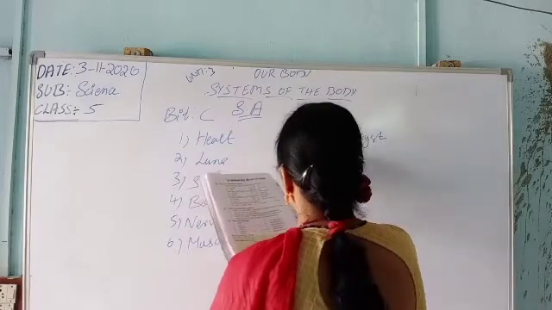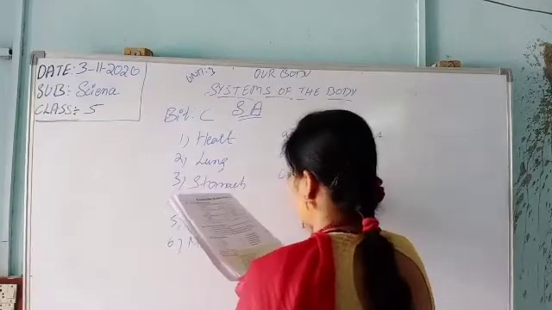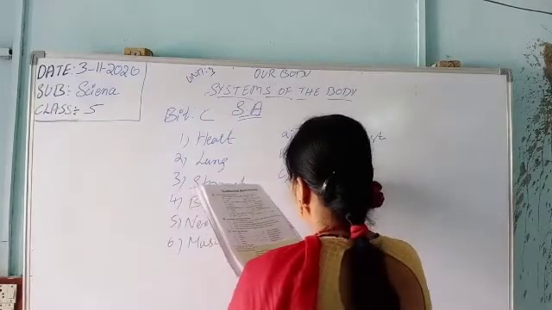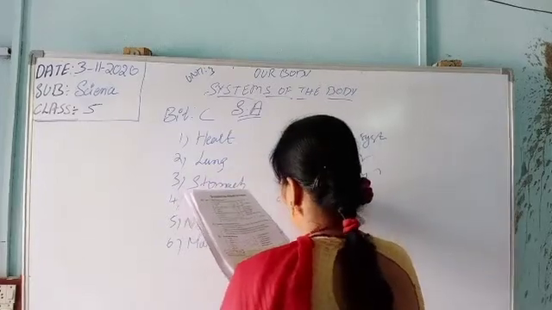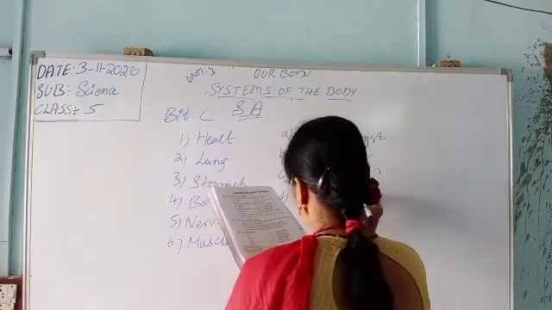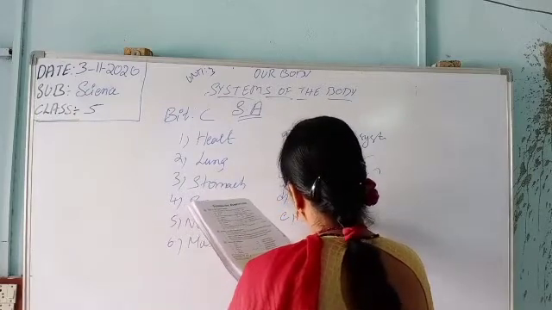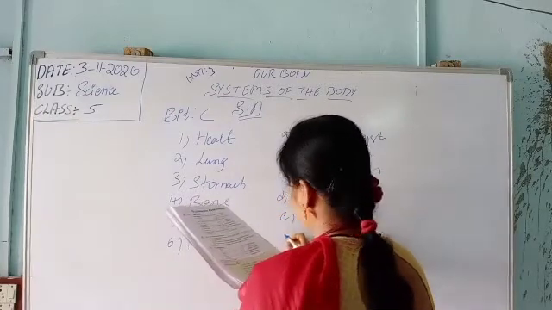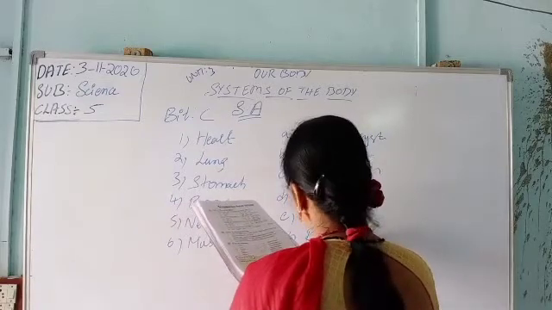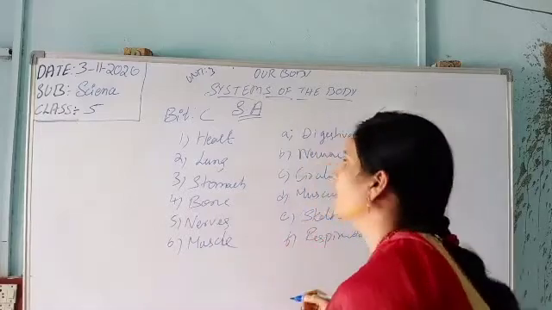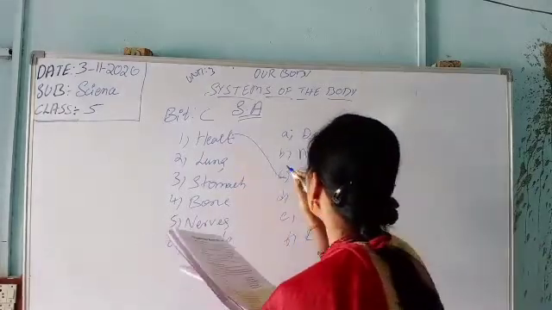B nervous system, C1 is circulatory system, D1 is muscular system, E1 is skeleton system, respiratory system. So he is asking to match all these systems to the first one, which is heart. Which system is the heart in? It will be circulatory system.